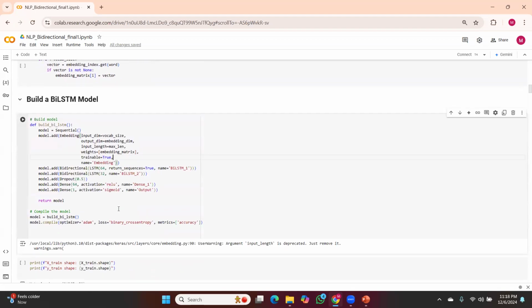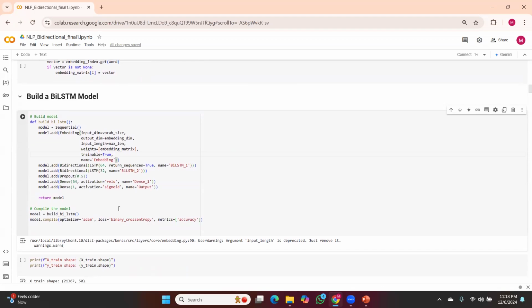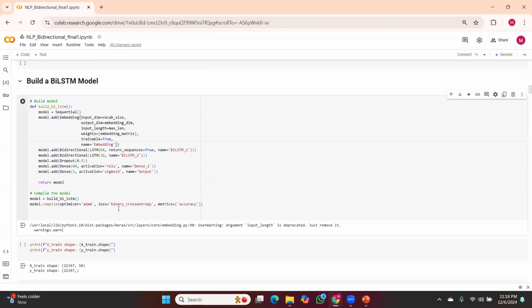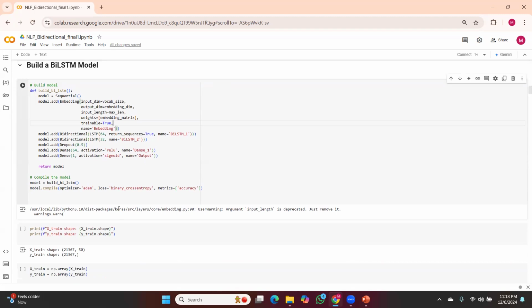The BiLSTM approach here is a custom model with two stacked BiLSTM layers to extract sequential patterns, added dropout layers to prevent overfitting, and a dense layer for classification. We also optimized the hyperparameters using Keras Tuner, finding the best LSTM units, dense layer size, dropout rate, and learning rate.